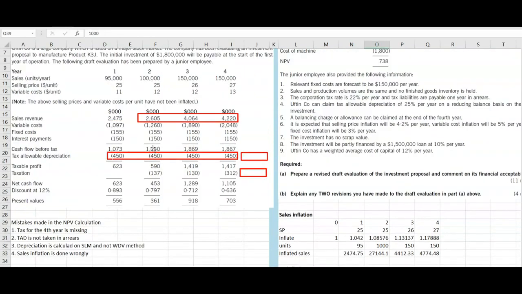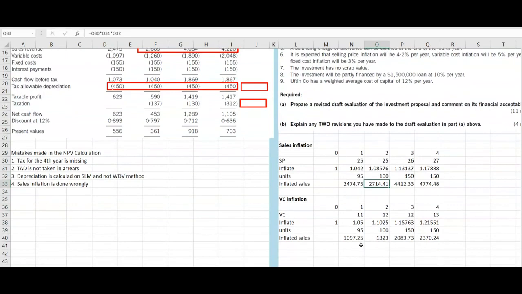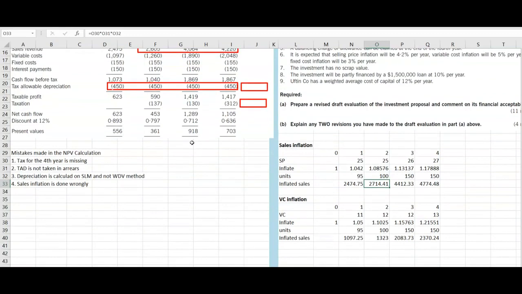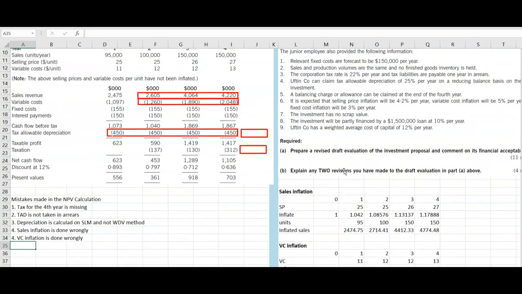Okay, units have been wrongly done, it's 100. So it should be 1097. That's right. Then it should be 1260. Again, it's wrong. So we can copy it and paste. Variable cost inflation is wrongly done. Is there any other mistake?